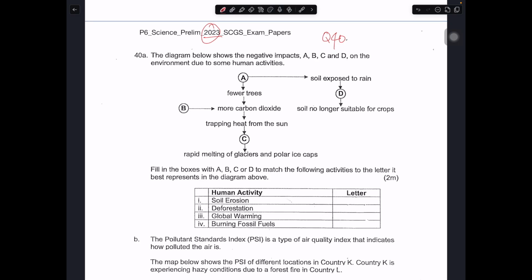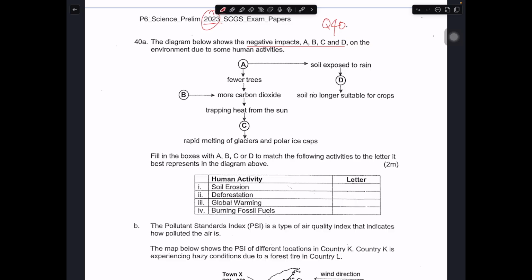Okay, so the table below shows negative impact called A, B, C, D on the environment due to some human activity, and you have different letters A, B, C, D, and you have certain events that have happened. For example, soil exposed to rain, rapid melting of glacier and polar ice cap. So fill in A, B, C, D to match the following activity to the letters it's best represented in the diagram below. So soil erosion, deforestation, global warming, burning of fossil fuel.